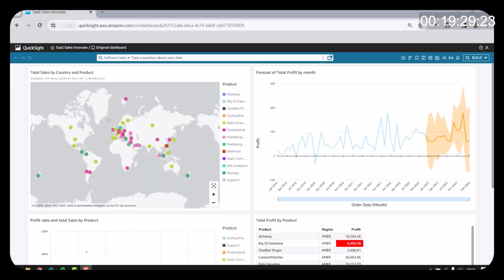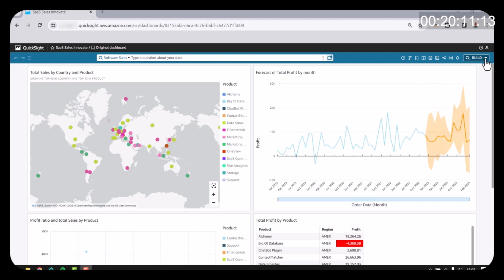Okay, moving on to the business view or the reader view. This is the dashboard that we just created using generative BI. And this dashboard has now been published out to a user who will use this dashboard to analyze information that is visualized here. So nothing has really changed here. These dashboards can be simple, they can be complex. Many times what users would like to do is to summarize a dashboard and understand what the key points are of the dashboard before getting into the details. So we have that built into QuickSight, and a business user can access that by simply clicking on Build and then Executive Summary.